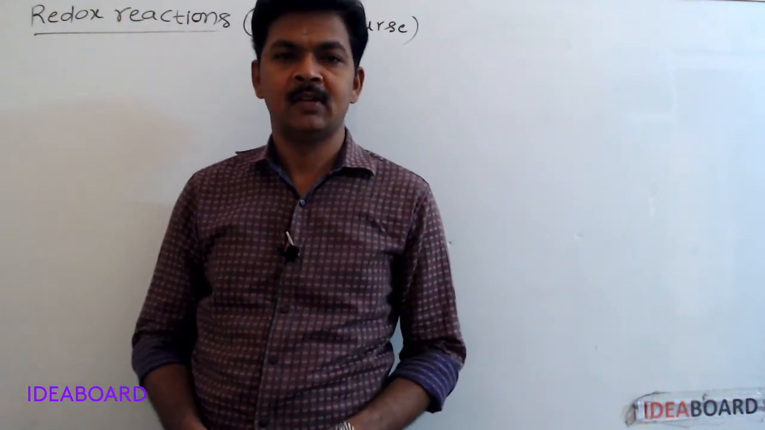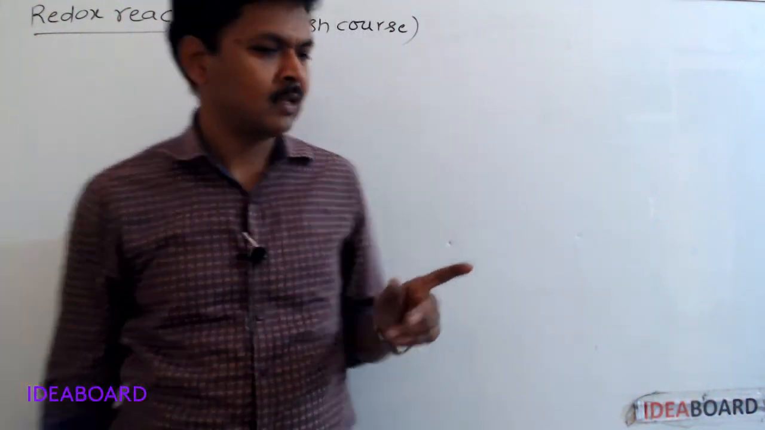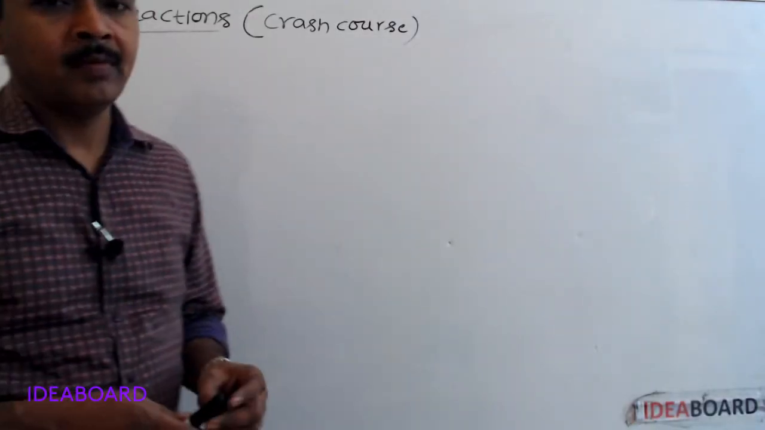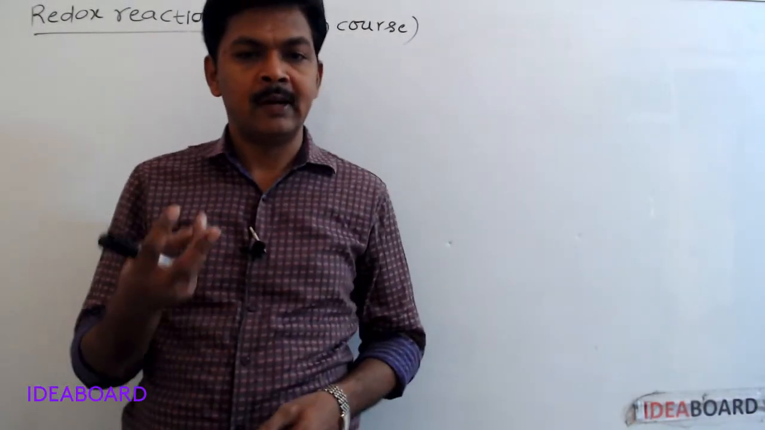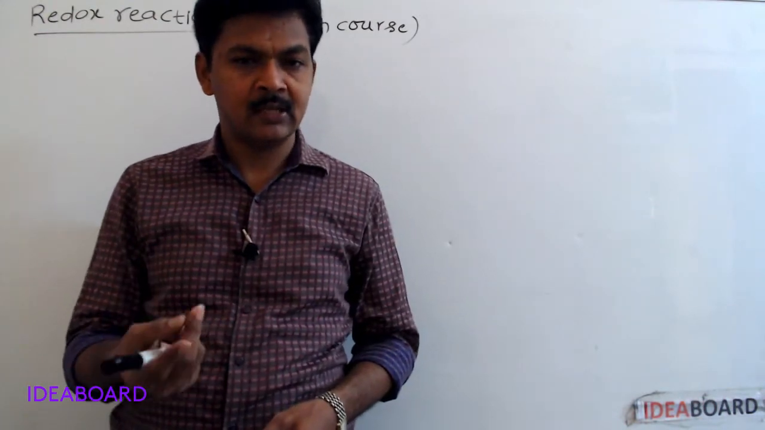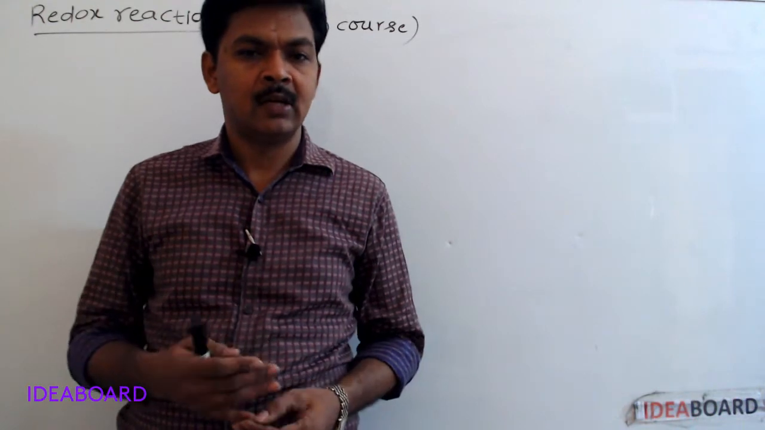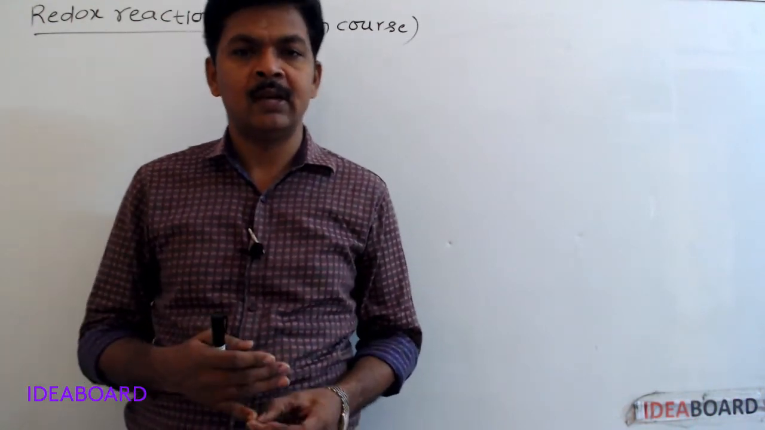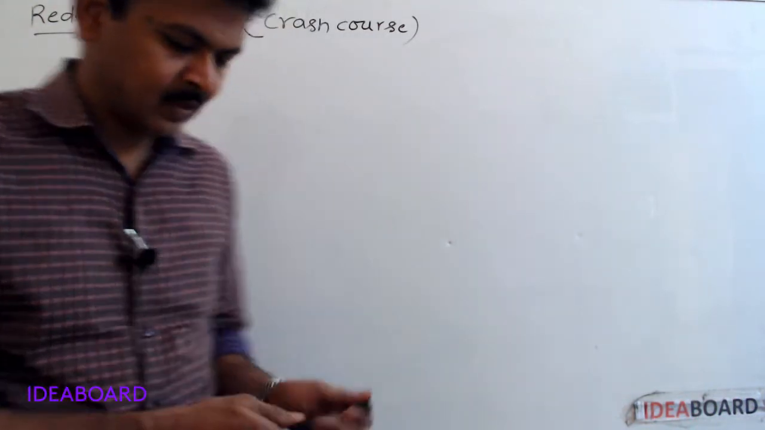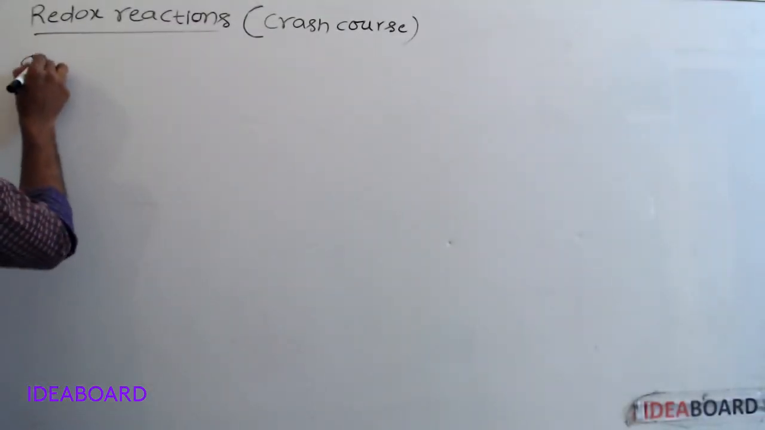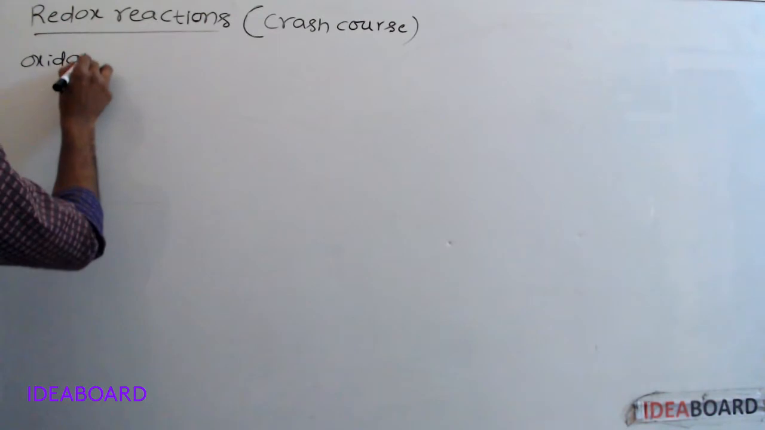My dear students, now I'm going to start the redox reactions lesson. In these redox reactions, we have oxidation, reduction, oxidizing agent, reducing agent, what are redox reactions, types of redox reactions, and balancing of redox reactions. See, first, what is oxidation?